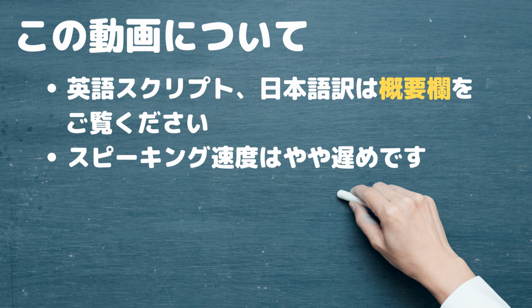Proteins were first described by Gerardus Johannes Mulder and named by Jöns Jacob Berzelius.